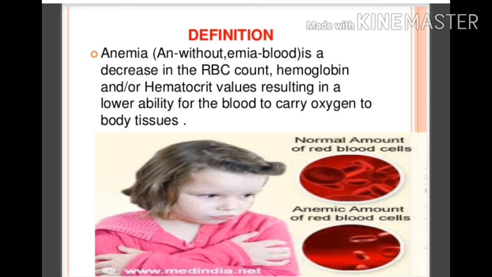What is anemia? Anemia is a decrease in RBC count, with hemoglobin and hematocrit values decreasing, resulting in a lowered ability of the blood to carry oxygen to body tissues. So the important points are: decrease in RBC count, hemoglobin count and hematocrit values, so that the oxygen carrying capacity of blood decreases. In this picture you can see the anemic amount of red blood cells.